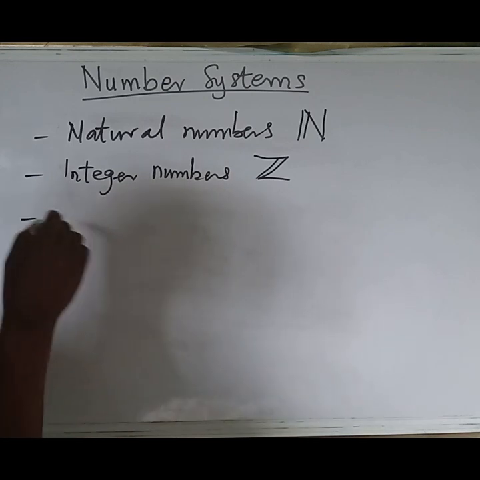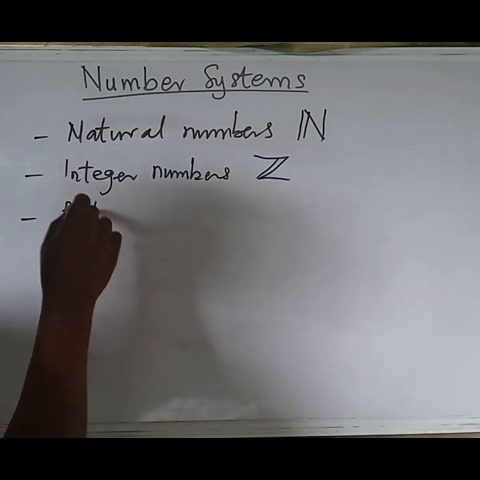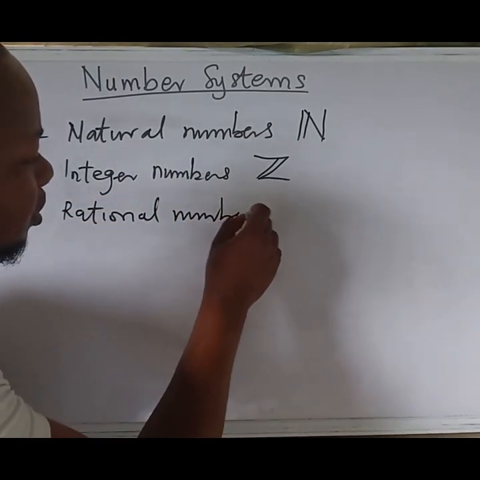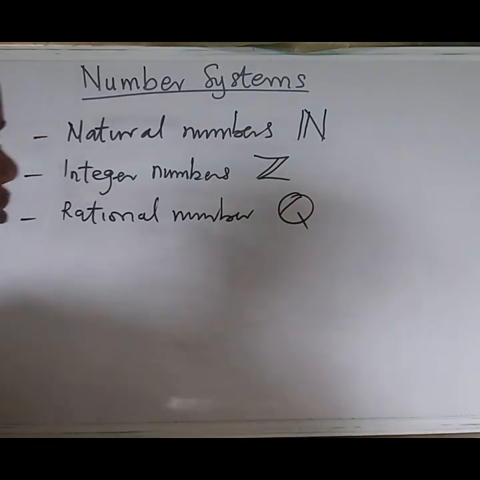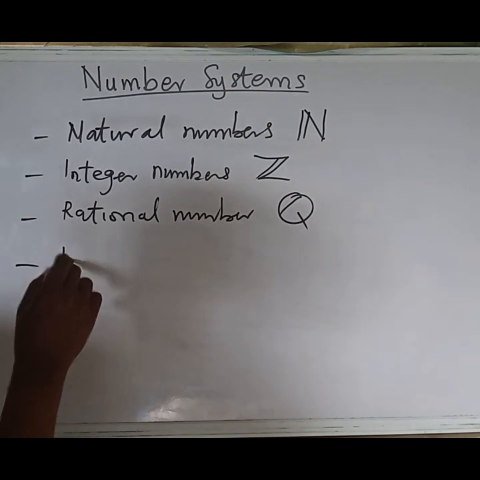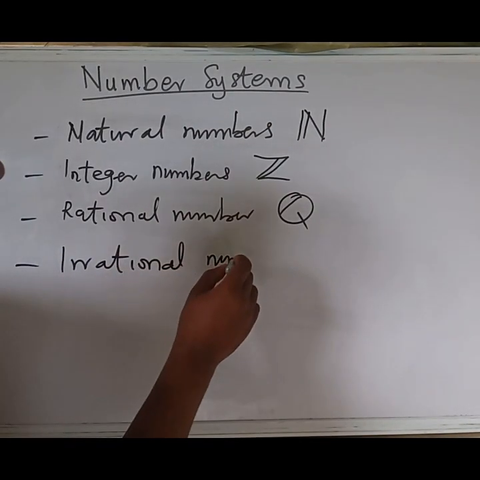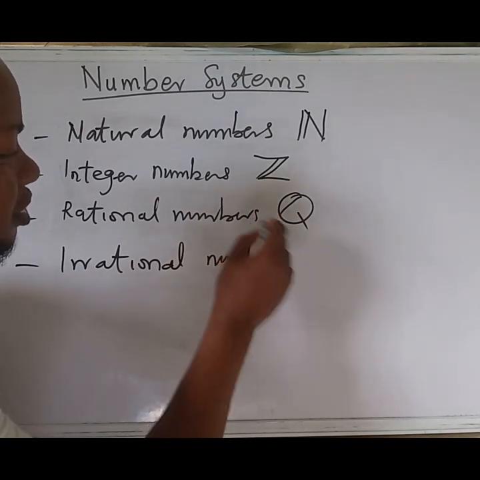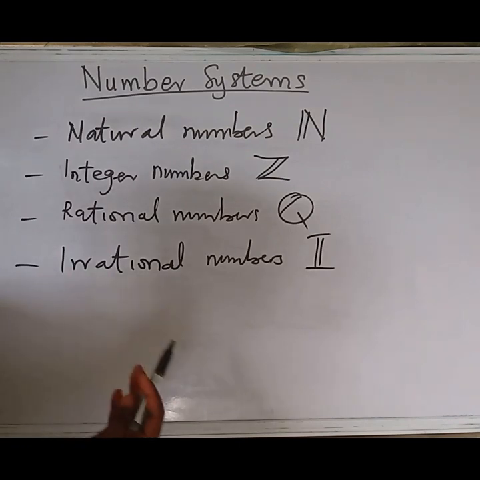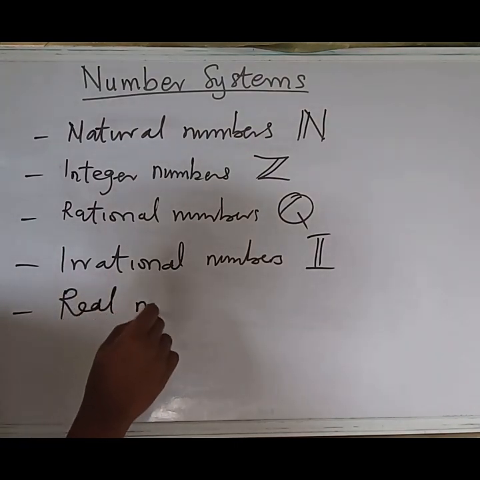And we also have the rational numbers, and this notation is given to this, from the word quotient. And also we have the irrational numbers, and this is the notation from the word irrational.